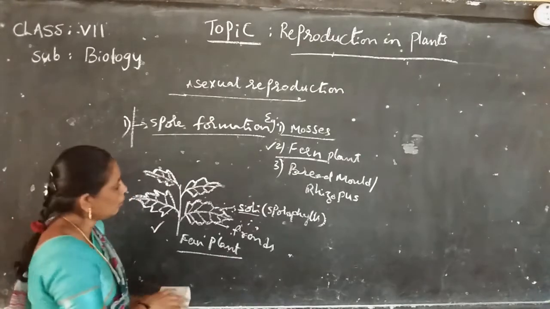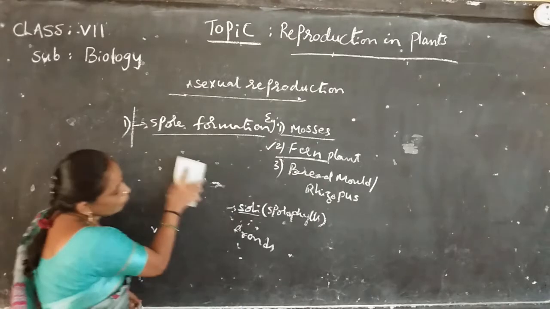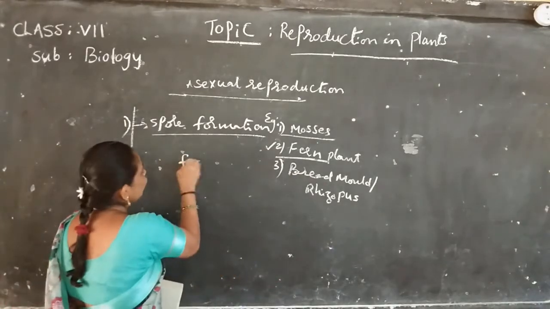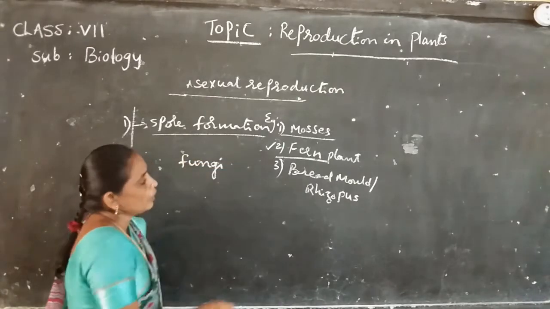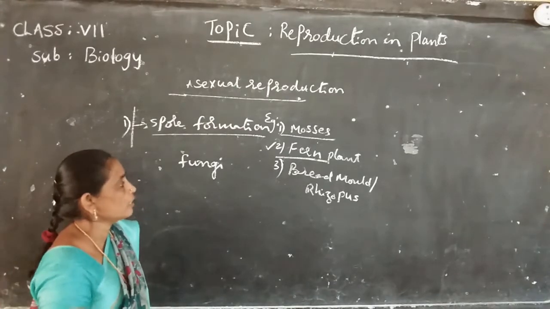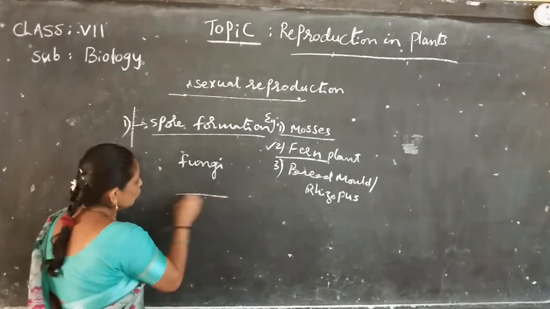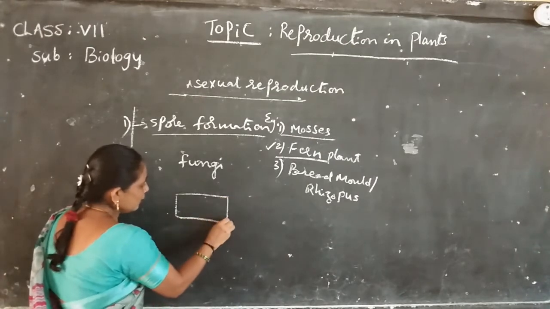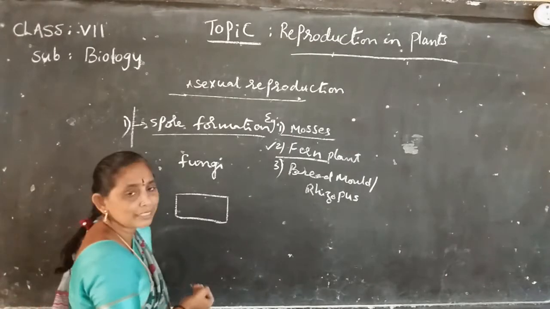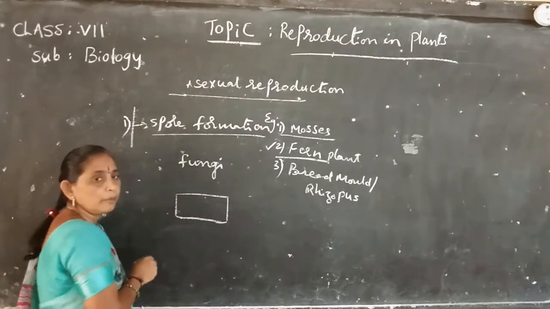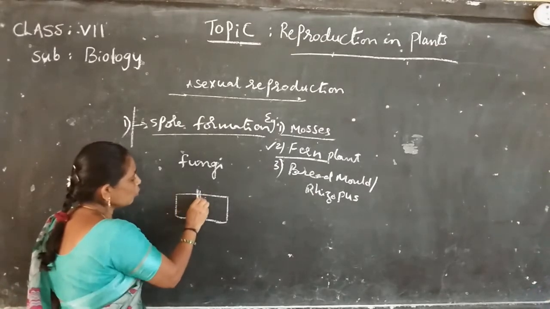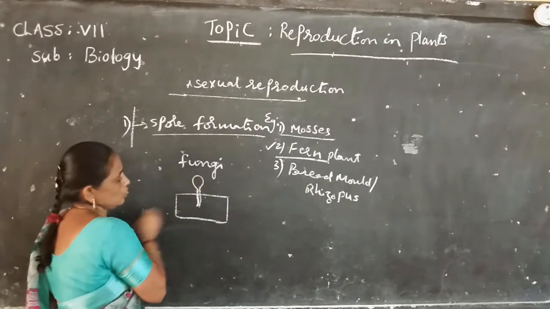Next, another one is bread mold. Bread mold is one of the fungi, otherwise called rhizopus. Bread mold grows on bread slices. Take one bread slice and sprinkle water on the bread. After a few days, the bread grows filamentous structures.